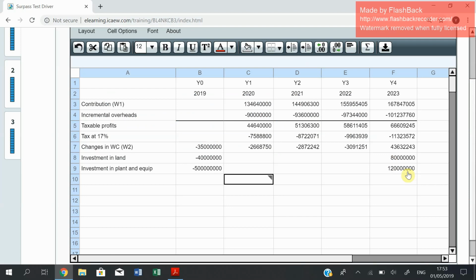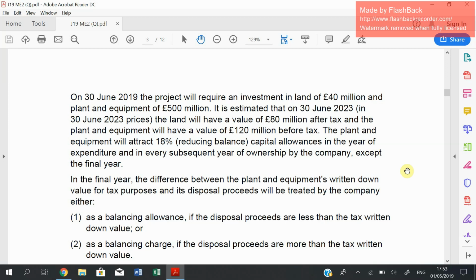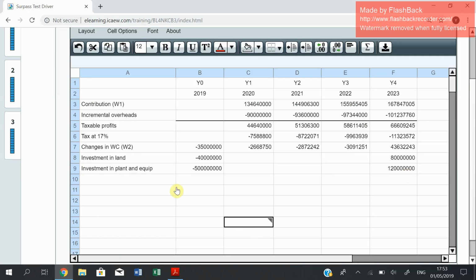Right. So here you go. This is the residual value, which will be an inflow. The plant and equipment will attract 18% reducing balance capital allowance in the year of expenditure, which means that you start calculating capital allowance in year 0 itself, except in the final year. Now, bear in mind, for capital allowance, it is not capital allowance in itself that is important, but rather the tax relief on capital allowance. We are going to include that as working number 3.